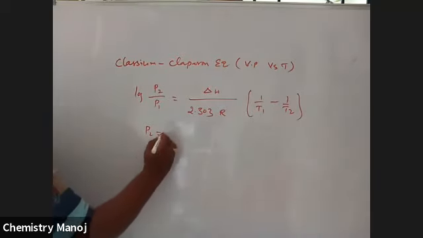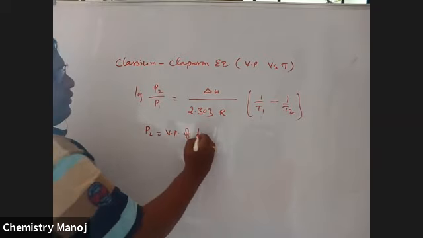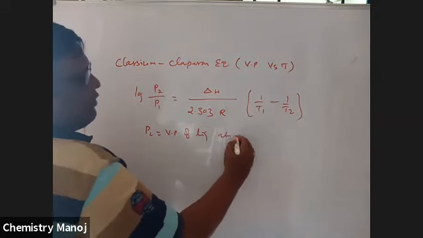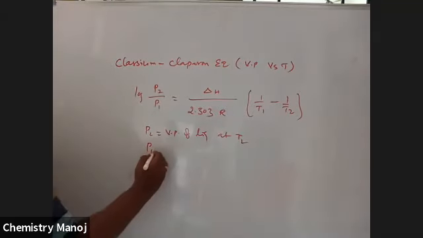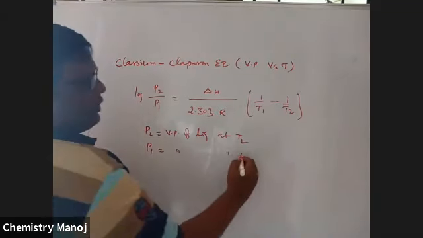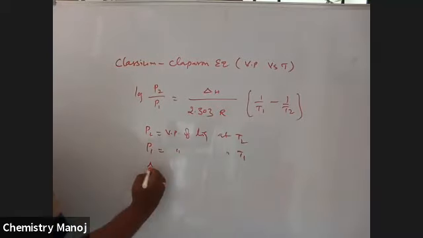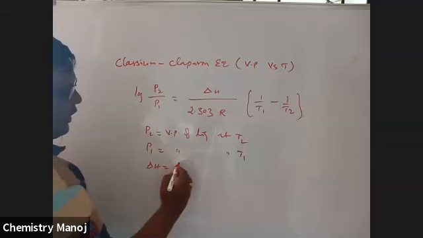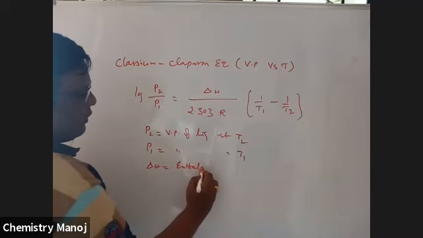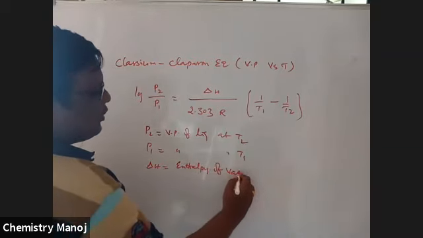Here P2 is the vapor pressure of the liquid at T2 temperature, and P1 is the same at T1 temperature. What is this delta H? That is the enthalpy of vaporization.